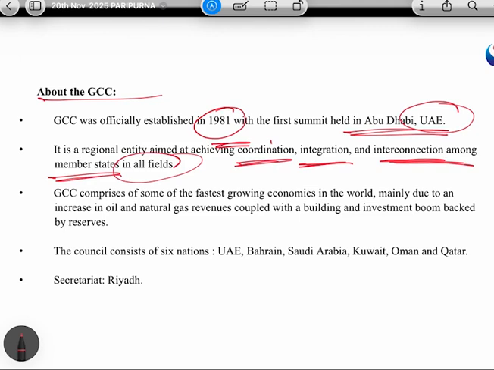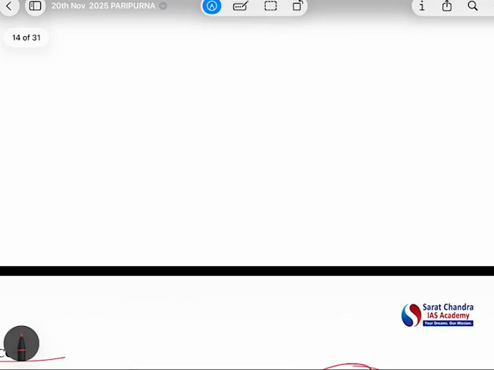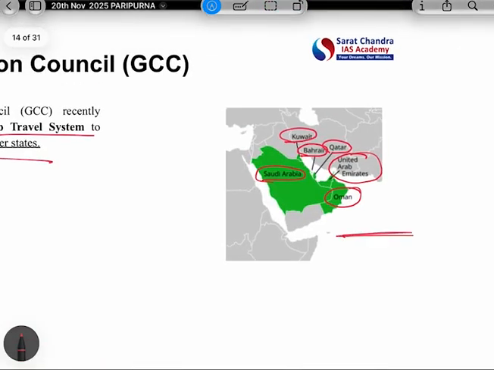Okay. Now, Gulf Cooperation Council में जो 6 countries हैं, they are some of the fastest growing economies. और उनके fast growing का mainly reason क्या है? क्योंकि यहाँ पर oil and natural gas reserves हैं. इसलिए they are some of the fastest growing economies, and countries we have already discussed, right? And its secretariat is located in Riyadh. So please remember these 6 countries. These are very important: Saudi Arabia, Kuwait, Bahrain, Qatar, UAE, and Oman.